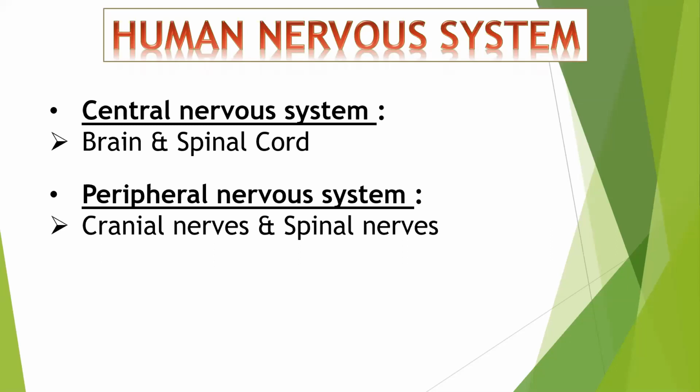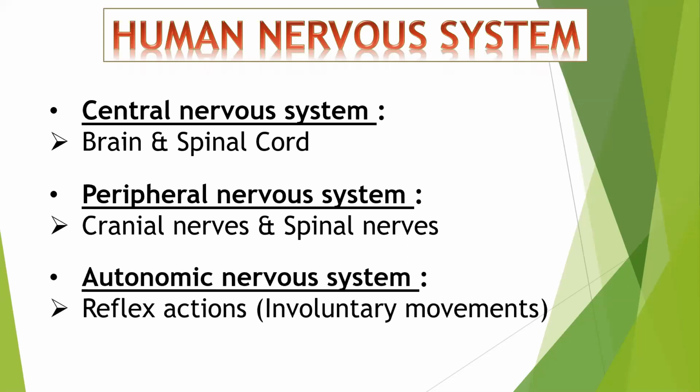Okay. And the third one is autonomic nervous system, जिसमें ये सारे nerves रहेंगे जिसके ऊपर we don't have any control, which will include all reflex actions. Yes, correct. All the examples which I'm receiving in the chat box are correct, like blinking of eyes, heartbeats, diaphragm movement. All these movements happening within our body are not in our control.